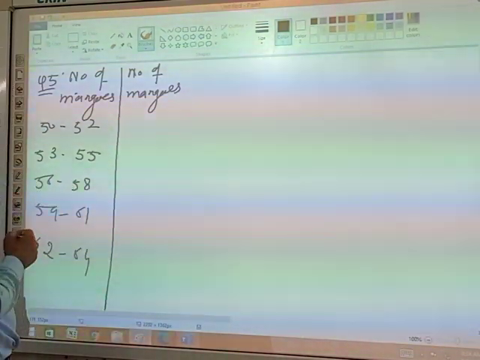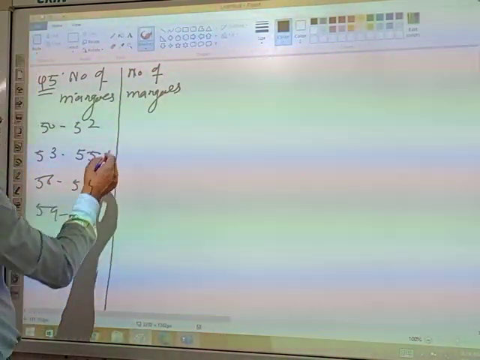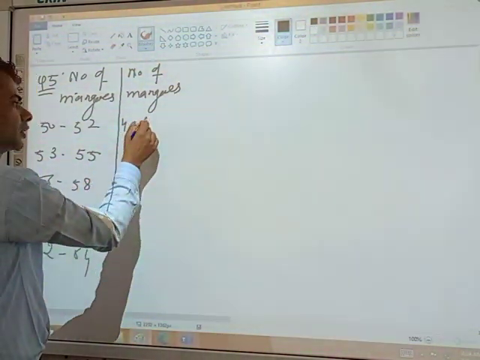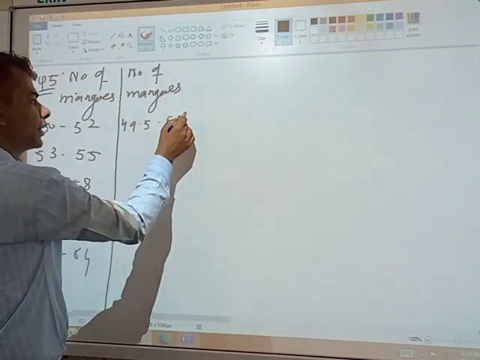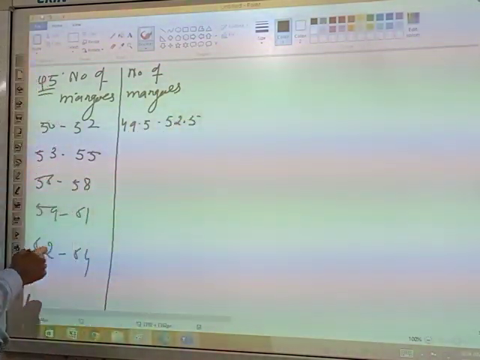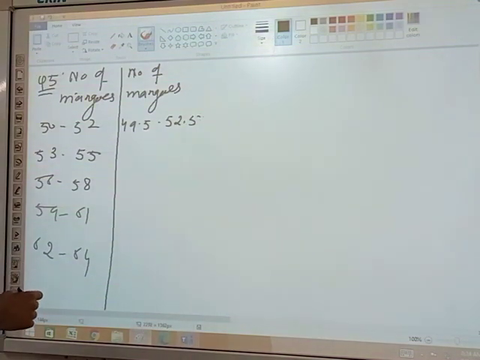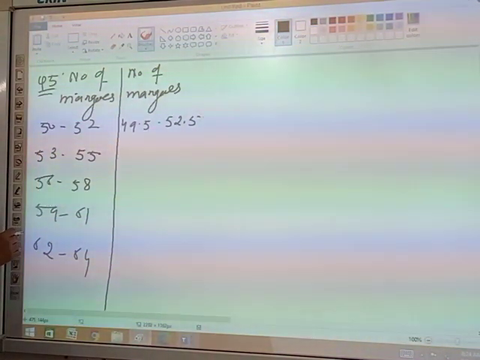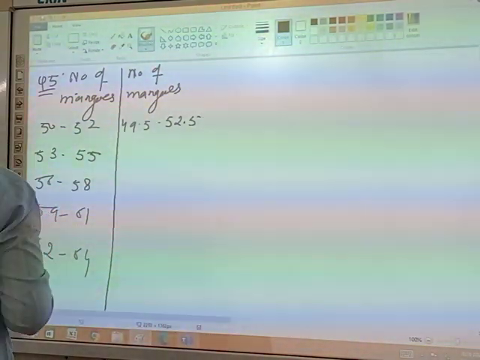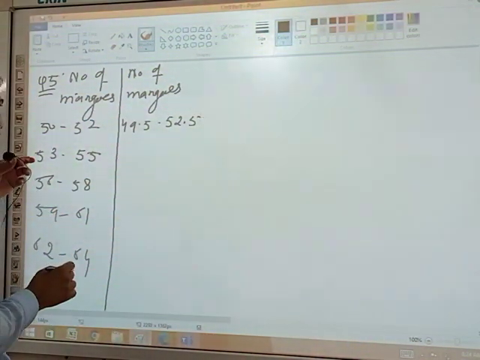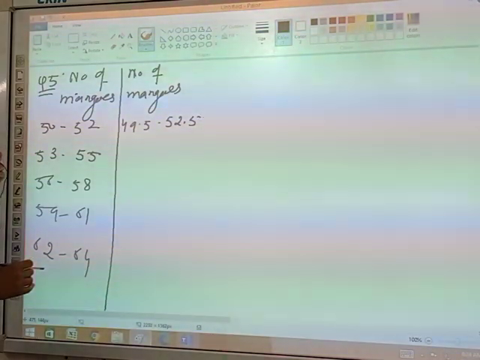Now your continuous class interval becomes 49.5 to 52.5. We subtract 0.5 from the lower limit: 50 minus 0.5 becomes 49.5, and 52 plus 0.5 becomes 52.5.